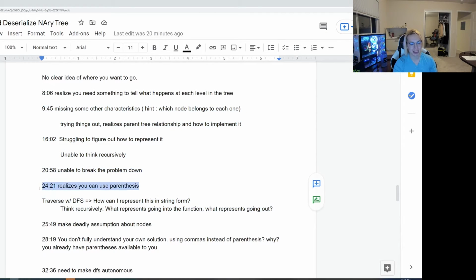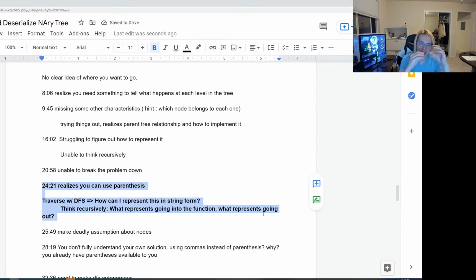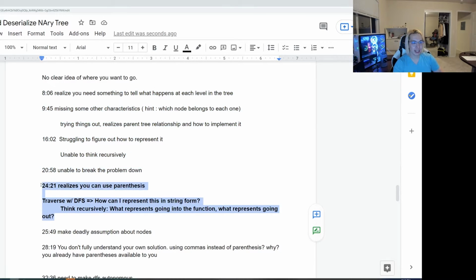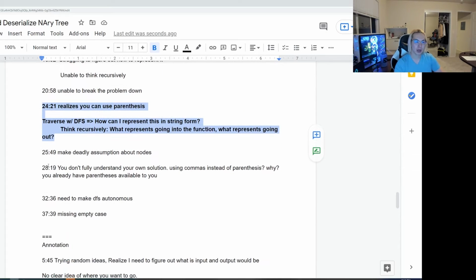Realize he can use parentheses to get in and out of the children. Yeah. So if I'm diffing against the optimal solution, I would have said, hey, this is the first insight I needed to have. Everything up to this point is pretty much pointless and wasted time. So what I really need to do is think about what I need to do to accomplish the problem and think about the implications. In that way, I can actually begin to take that first step. Once I realize the implications, then I can pull on that string and then take the next step and solve for that. All right, next one.